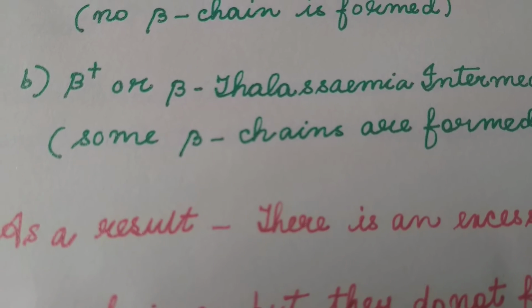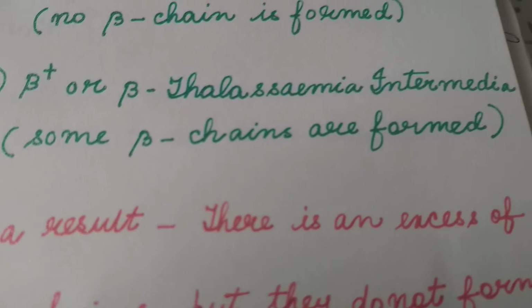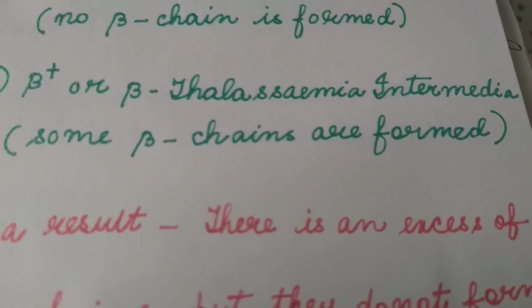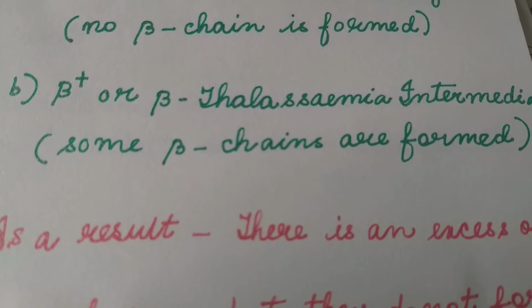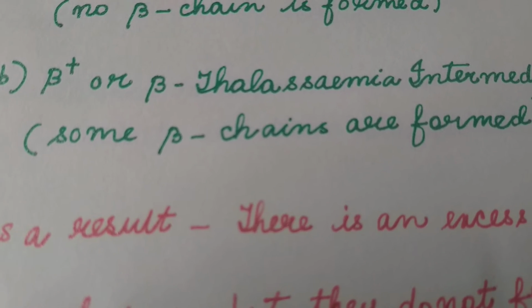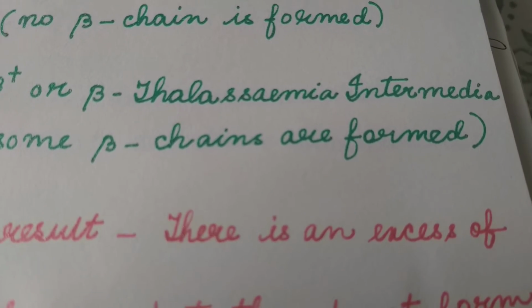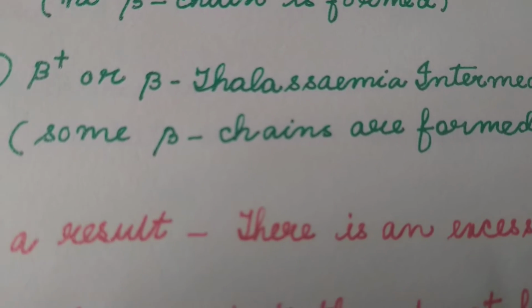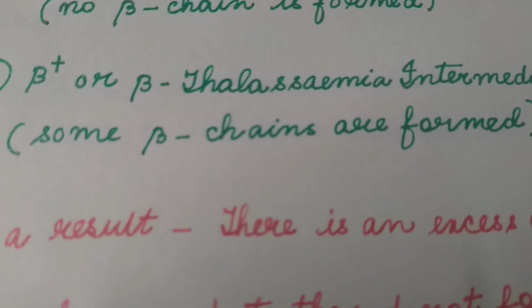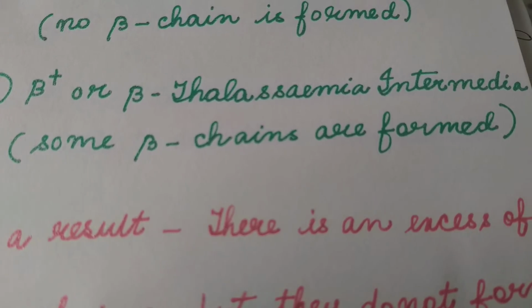The other mutation causing beta thalassemia is beta plus, or beta thalassemia intermedia, which allows synthesis of some beta chains. Some beta chains are formed.